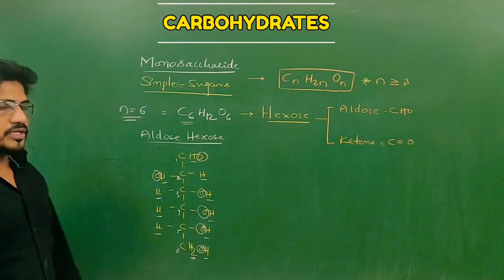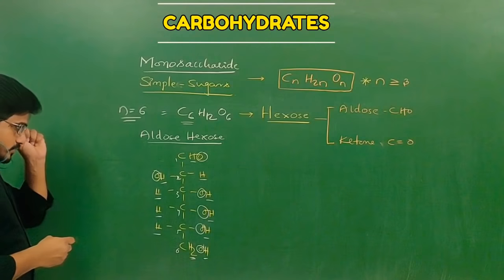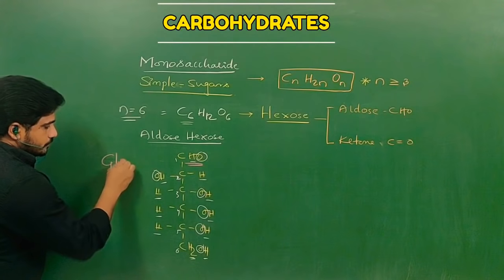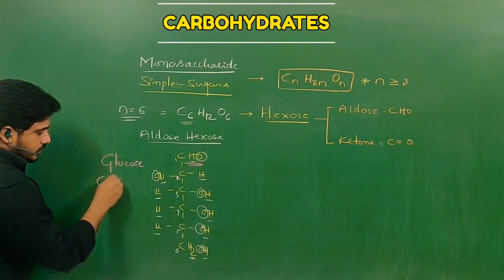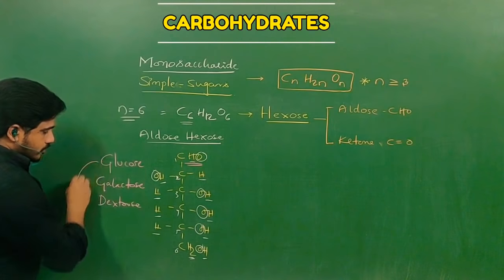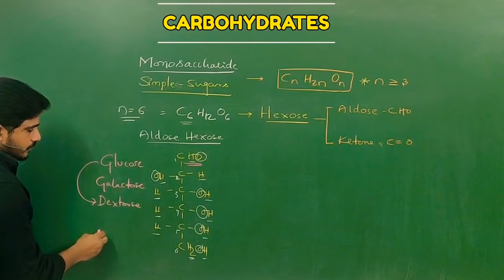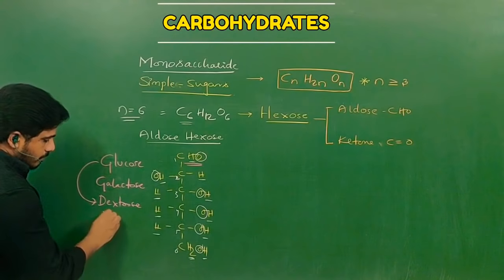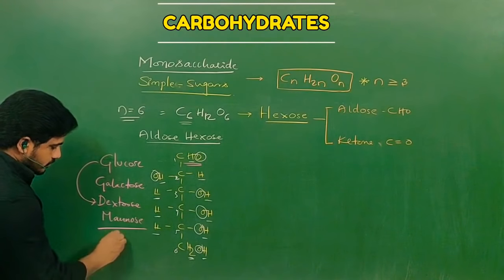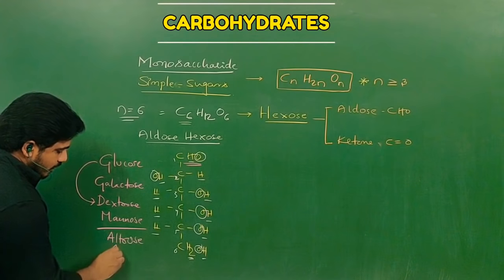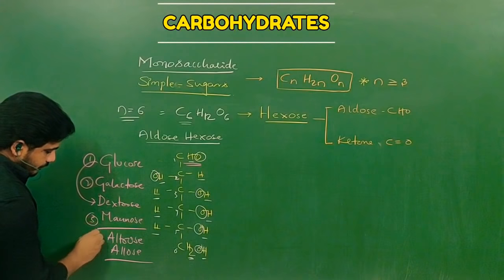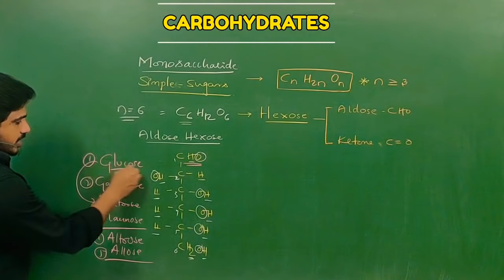So this is the structure of glucose. How can I say this is the structure of glucose? As it has an aldose group, this is called glucose or galactose or dextrose. Dextrose is the isomer of glucose. Another example of a monosaccharide like hexose is mannose, and altrose, allose. These are all examples. So dextrose is also an isomer of glucose.